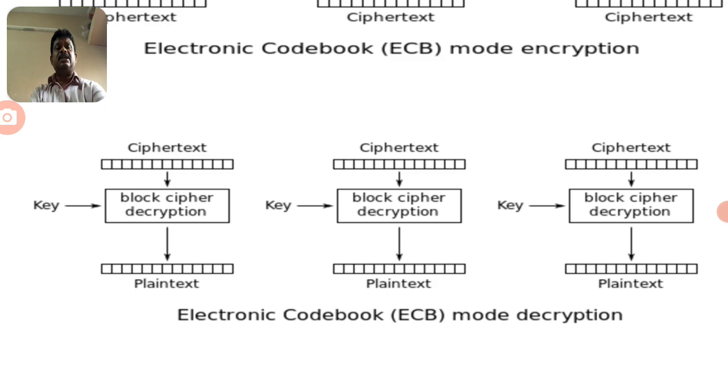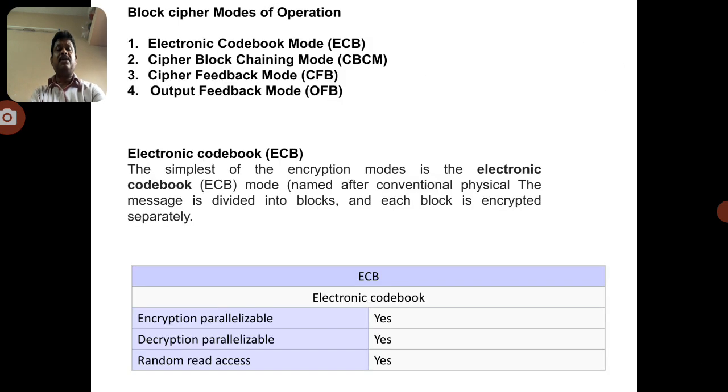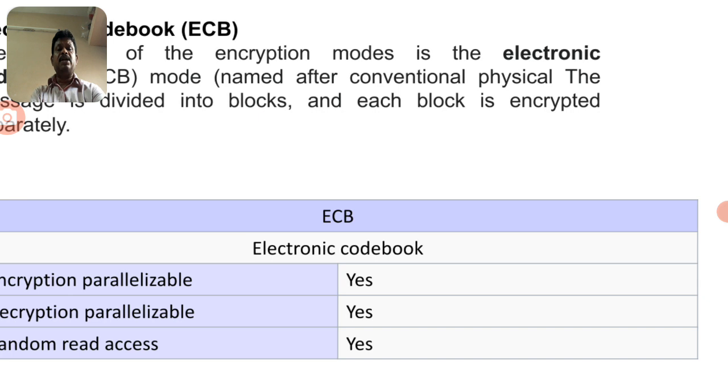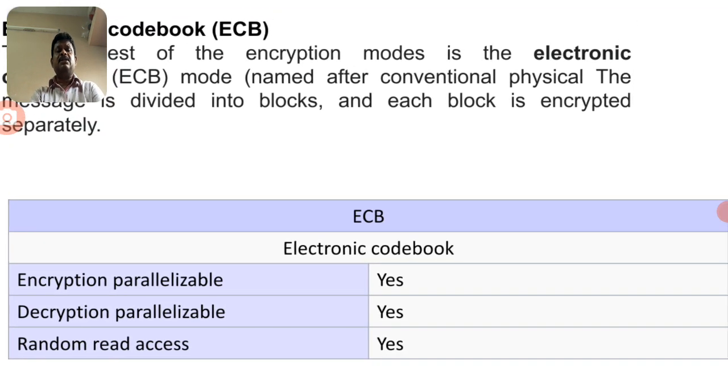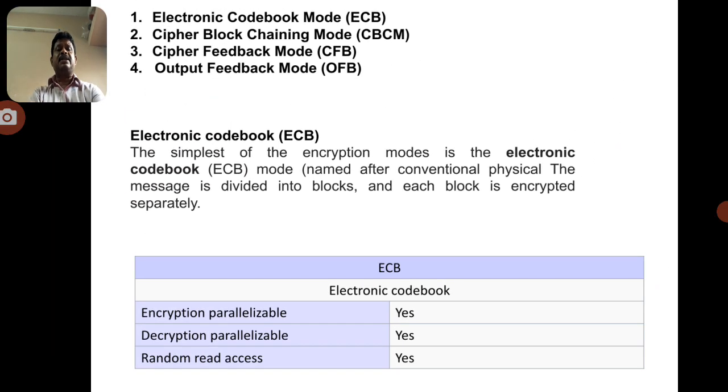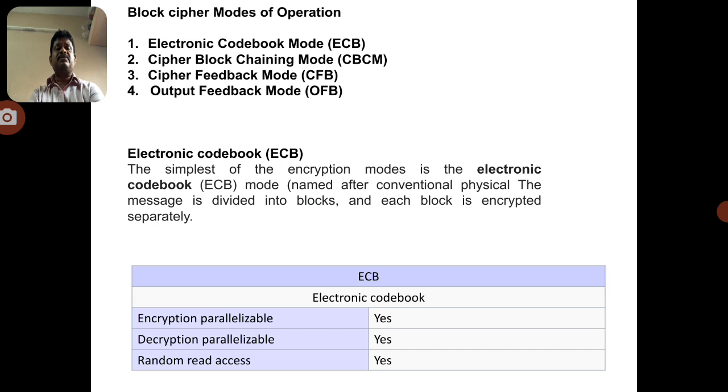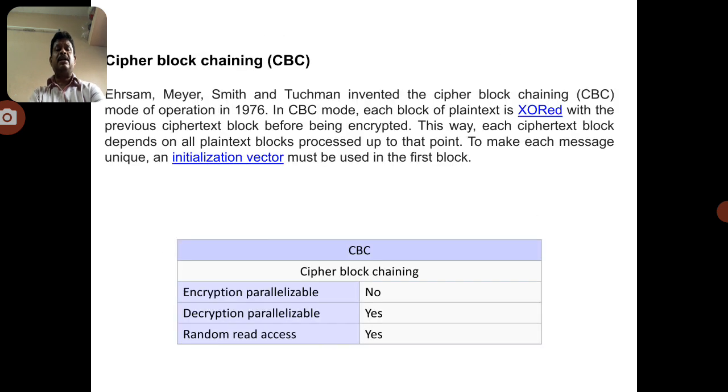So this is the simple electronic codebook mode, and you can observe here in the ECB mode, the encryption is parallelizable, the decryption is parallelizable, and random read access is also possible. Whatever block of data we want, we can consider that block of data, because each individual block is encrypted, and finally it derives the ciphertext message. So this is the simplest method, the electronic codebook mode.